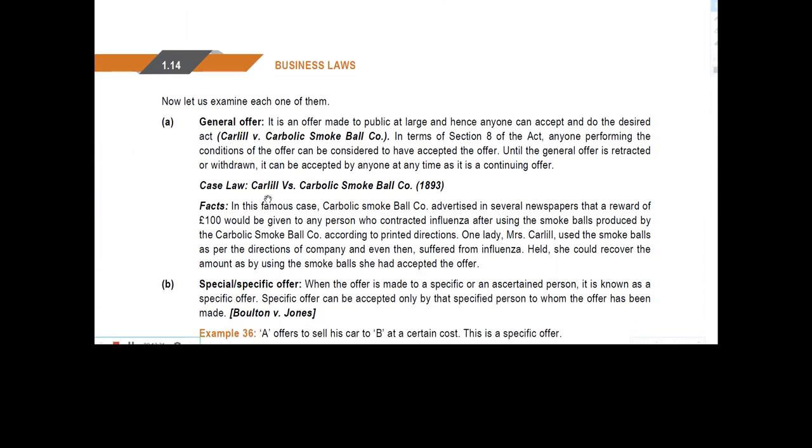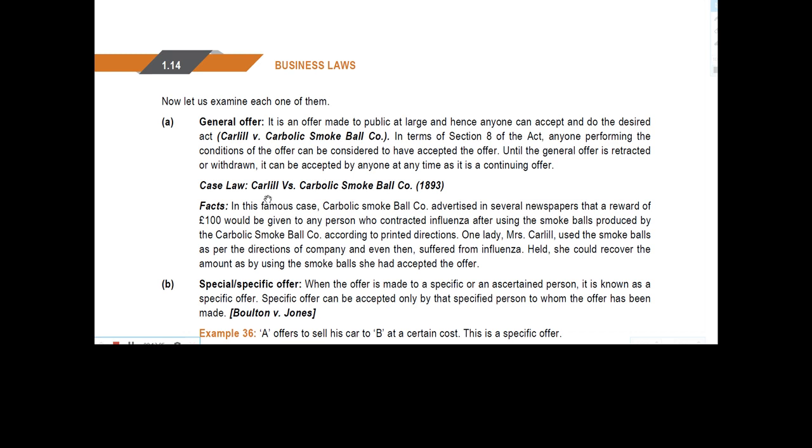General offer. It is an offer made to the public at large, and hence anyone can accept it and do the desired act. Carlill versus Carbolic Smoke Ball Company. In terms of Section 8 of the Act, anyone performing the condition of the offer can be considered to have accepted the offer. Until the general offer is retracted or withdrawn, it can be accepted by anyone at any time as it is a continuing offer.